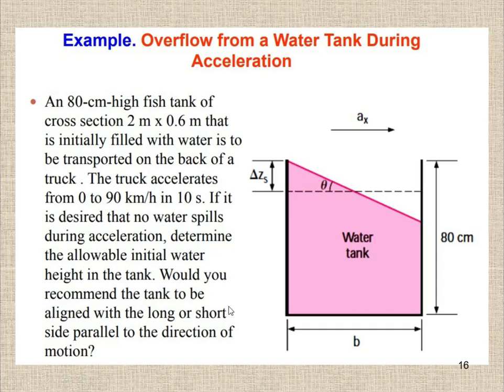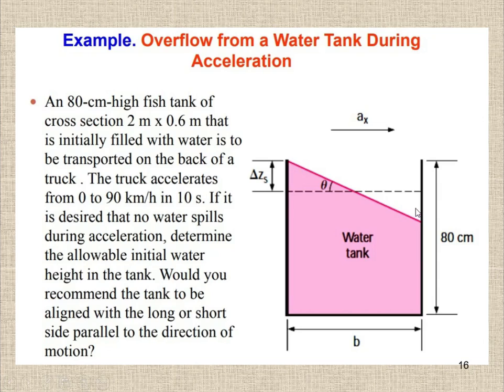We have two sides of the tank, 2 meters and the other 0.6 meter. Consider this is 2 meters and the other side is 0.6 meter, and the height of the tank is initially 80 centimeters. When the tank is transported with acceleration, after the back and forth motion, the water will take a constant position of its surface.